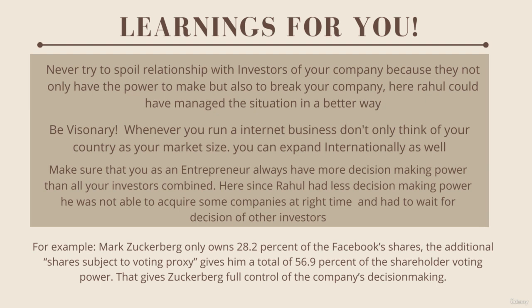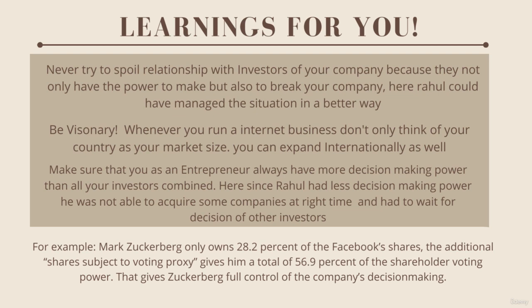Now, the third learning for you is that as an entrepreneur, make sure you have more decision making power than all your investors combined. Here, Rahul had very little decision making power and so was not able to acquire some of the companies at the right time. He had to wait for the decision of other investors. This is extremely important.